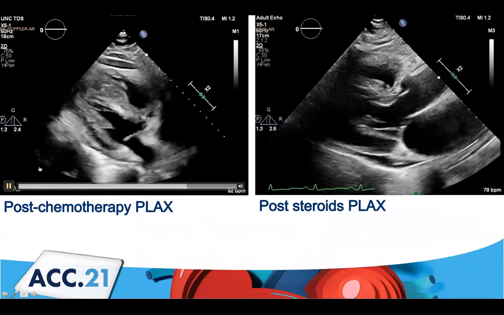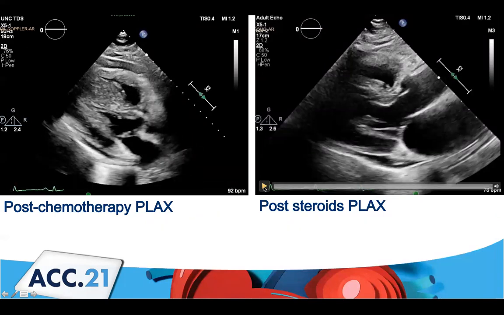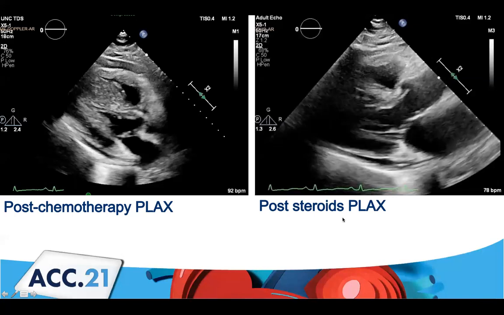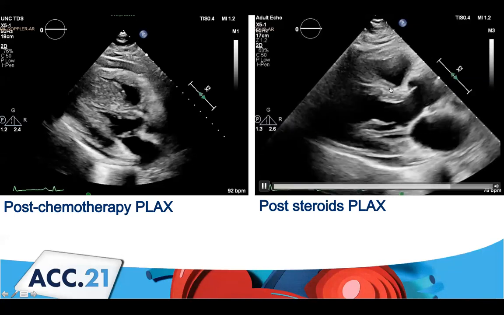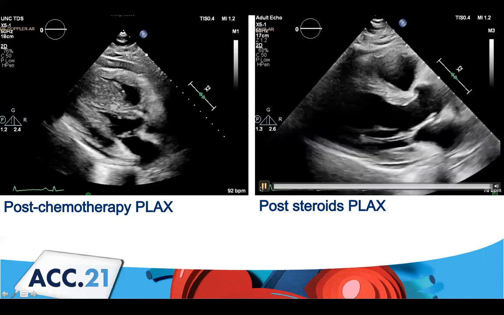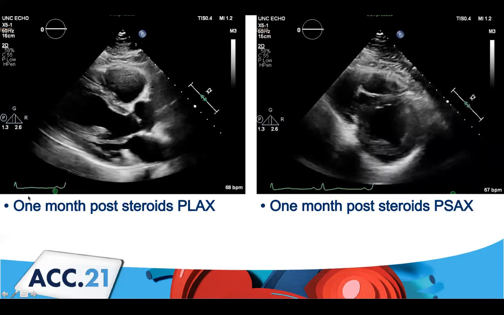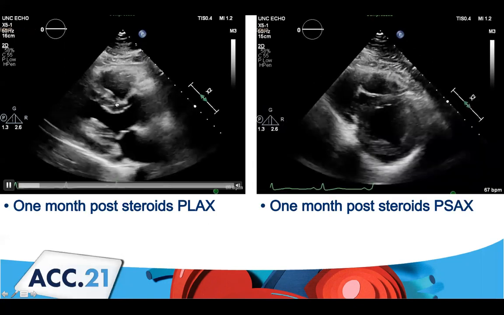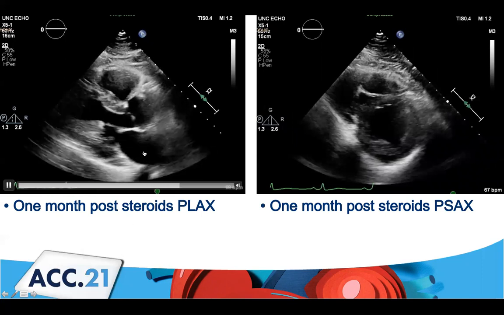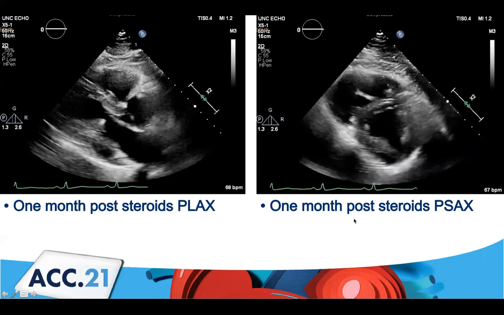And again, as a reminder, this was his post-chemotherapy long axis. We repeated an echo just a few days after the steroids, and he had marked improvement in the thickness of his LV and his RV free wall, and even his pericardial effusion had improved with the steroids. This was actually demonstrated to maintain normalcy one month after steroids without any additional treatment. Here's his short axis.